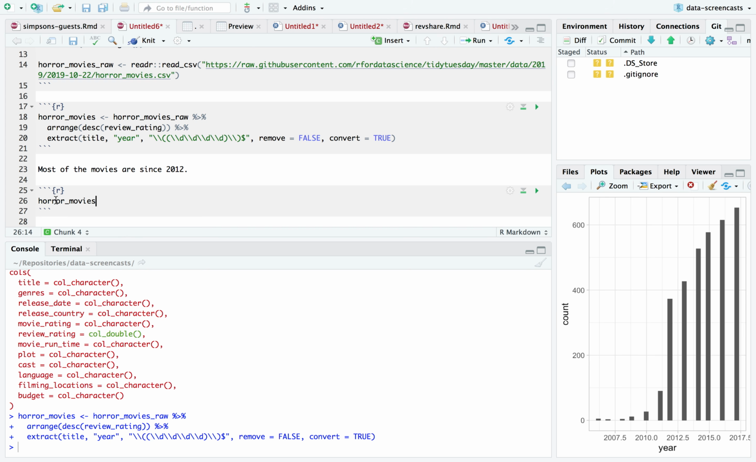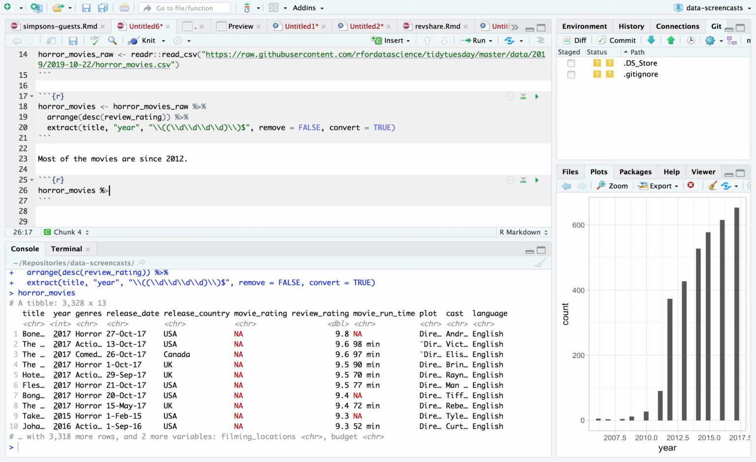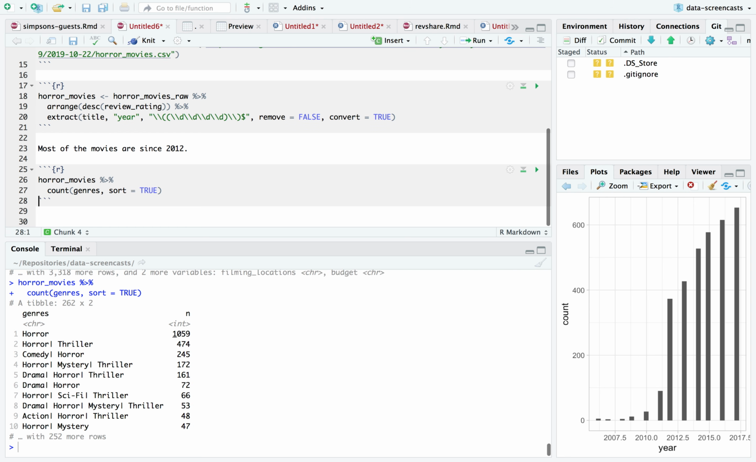So let's take a look at these horror movies. What do I have? What genres? There are multiple genres, aren't there? Horror and horror thriller and comedy horror and horror mystery thriller, and so on. Are all of these horror? I'm going to guess so, just based on looking at some of these. I think that's what we filtered it down by. Okay, I'm definitely going to return to that and do some unnesting.